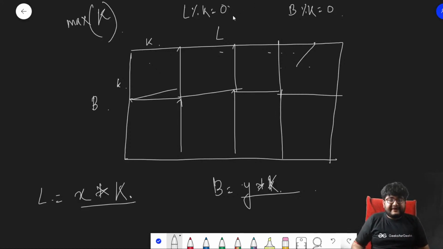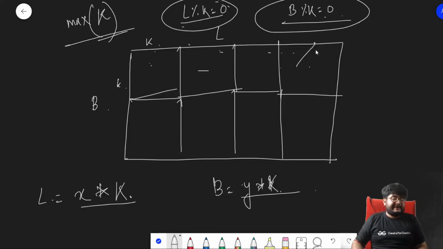Because our length should be a multiple of k, since the sides of the squares are occupying the length, and the entire rectangle should be cut out. So length is equal to x into k, breadth is equal to y into k. Is there a value of k, or what is the maximum value of k such that both the length and breadth are divisible by k? Is there a value? Yes, the GCD.